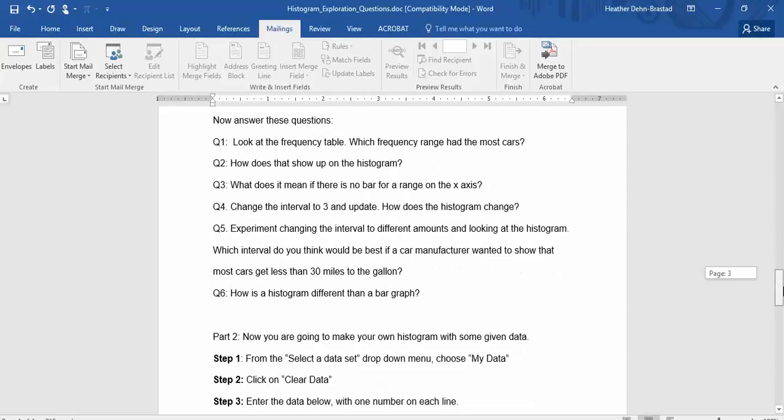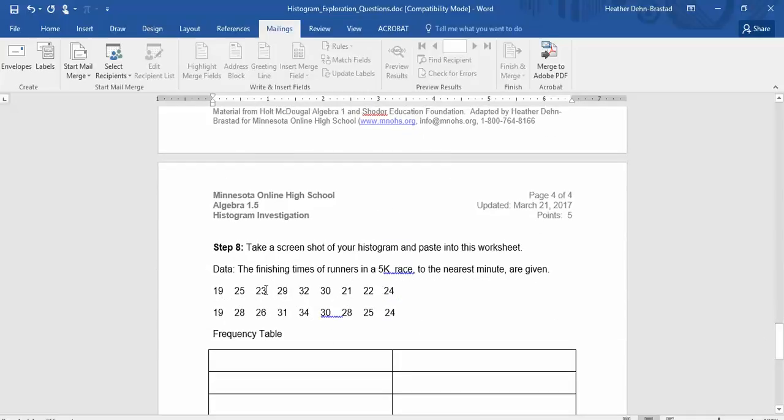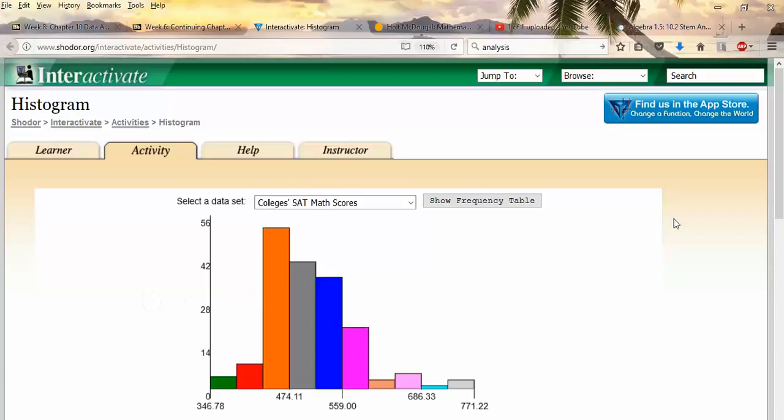And then part 2 is going to be using some data from some runners of a 5K race, and we're going to enter that data in, make a frequency table here in Word, and then use the website to make a histogram.